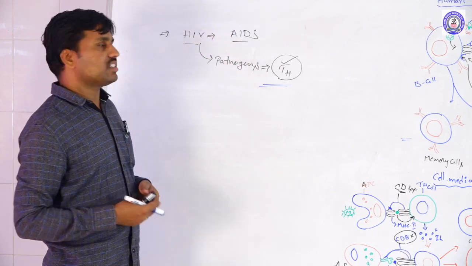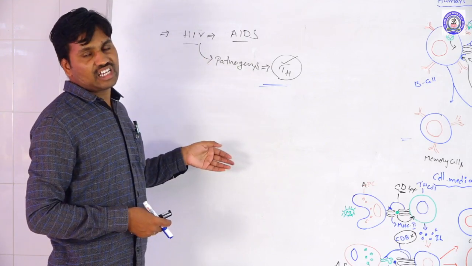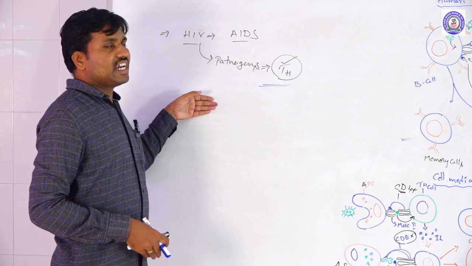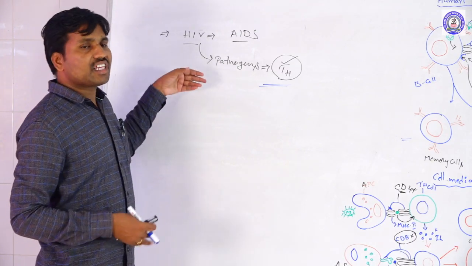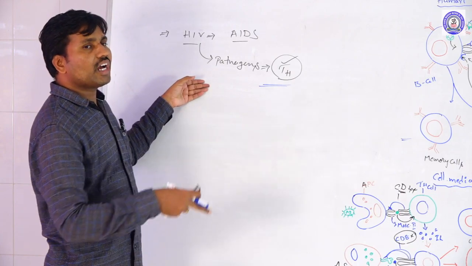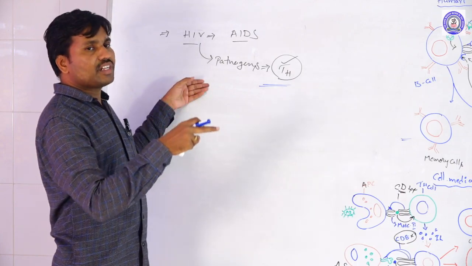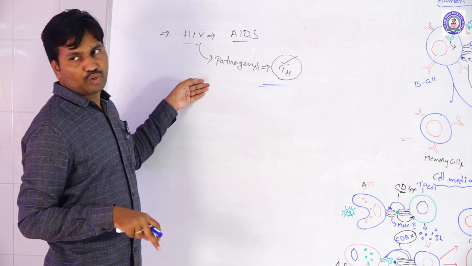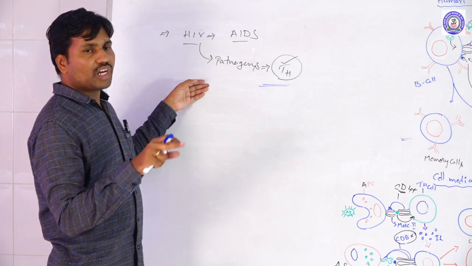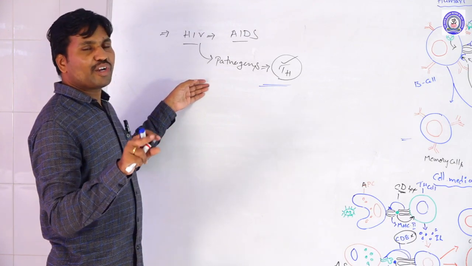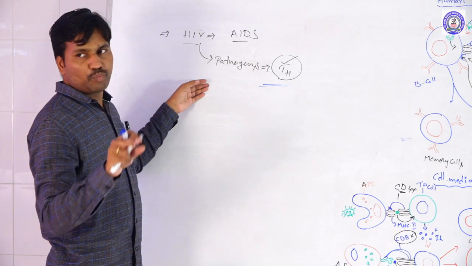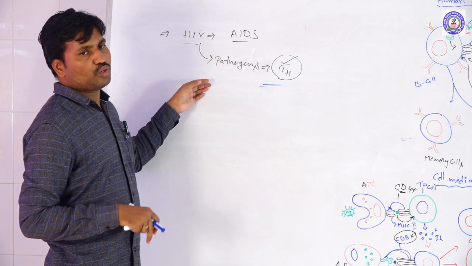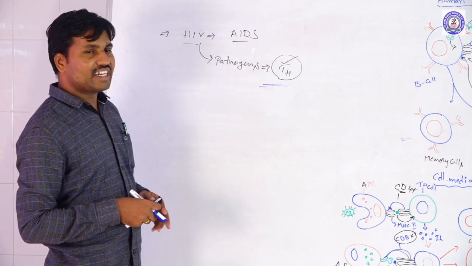AIDS has different stages. Initially the asymptomatic stage, the incubation stage and the symptomatic stage. Regarding the structure, on the outside glycoprotein molecules are present, and in the core two single stranded RNA molecules are present as genetic material. The outer layer has GP120 and GP41 glycoprotein molecules, a protein layer is present, and the core has single stranded RNA. That is the structure of HIV.